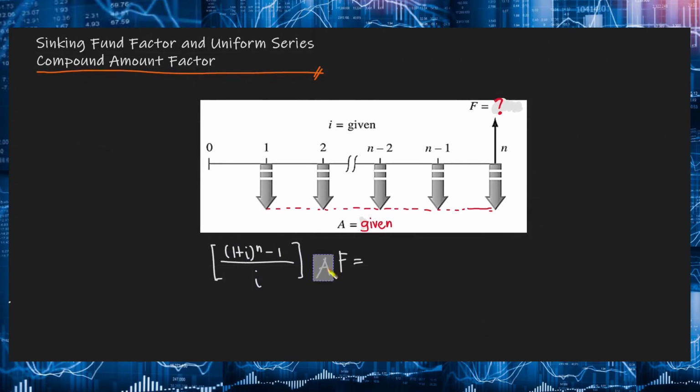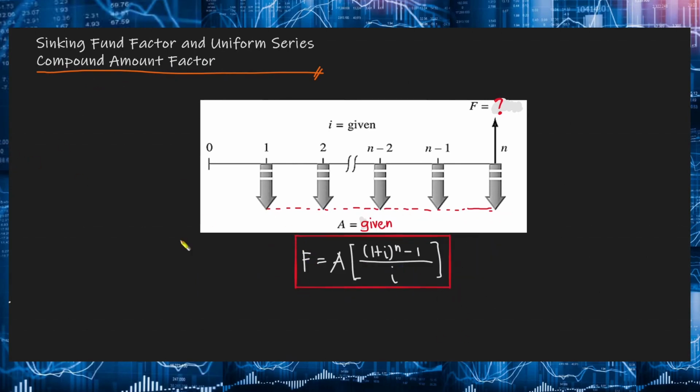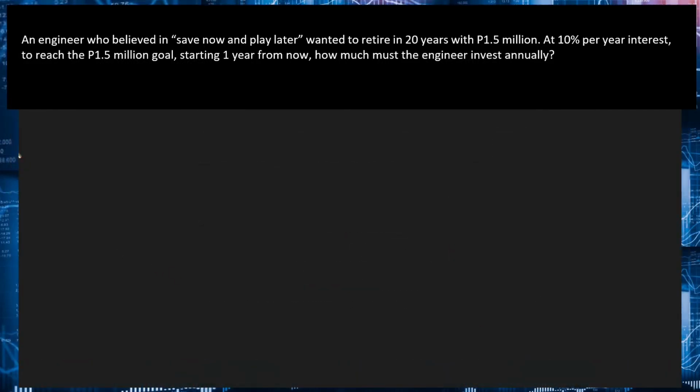So, in order to solve for F given A. Now, we have this equation and then yung terms inside the brackets is called the uniform series compound amount factor or the F/A factor. So, if we multiply this to the given uniform annual amount A, it will yield the future worth of the uniform series. Again, always remember that when using these formulas, the future amount F occurs in the same period as the last A.